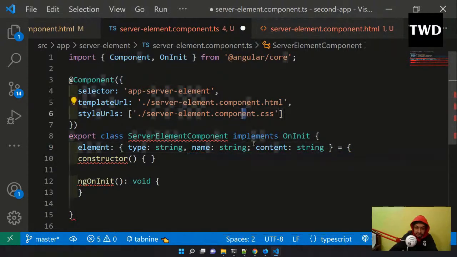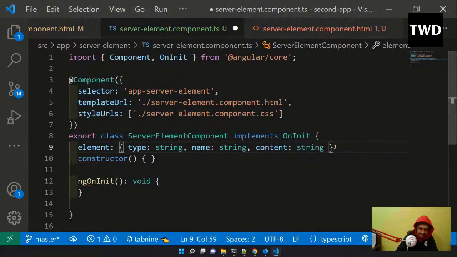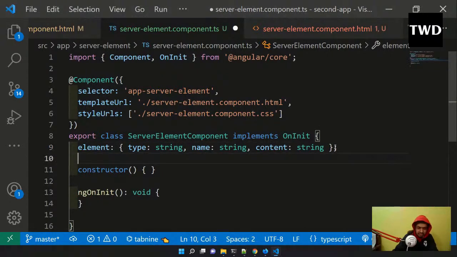It is an object, and it is not like something like this, it is just like this. So element is of type object, and it has got this type, name, and content. So this we have to add here, element. Soon we will connect the dots.